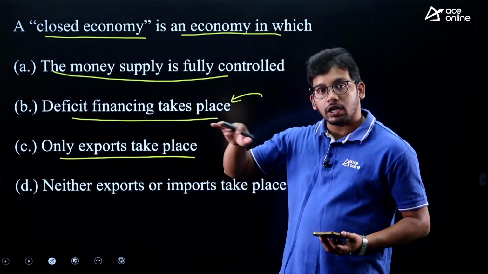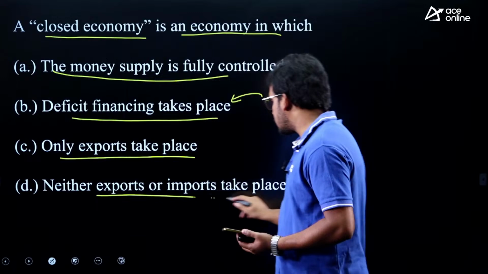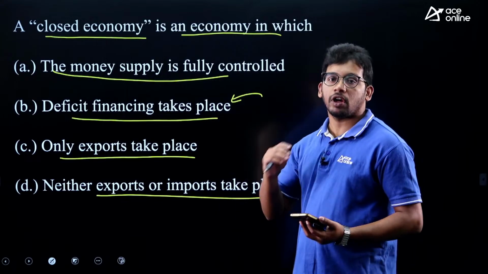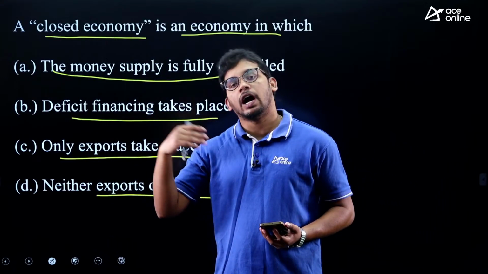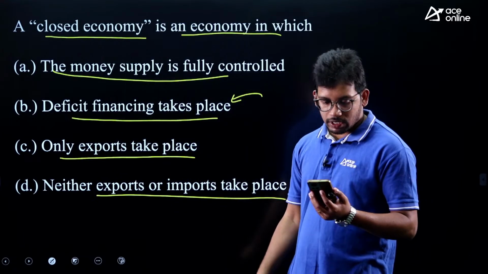But we will not allow the goods of other countries to enter into India. And the fourth option: neither exports nor imports take place. We will not allow our goods to enter into other markets, and we will not allow the goods of different countries to enter into India. So, what is the answer?